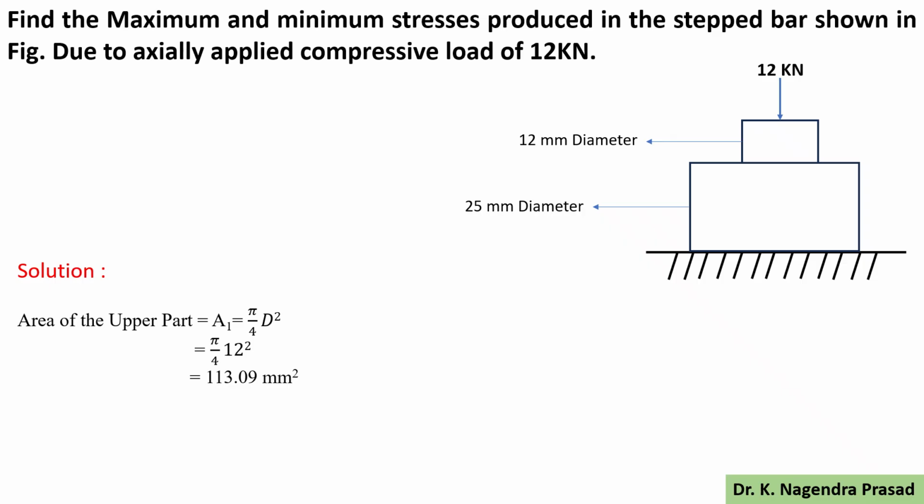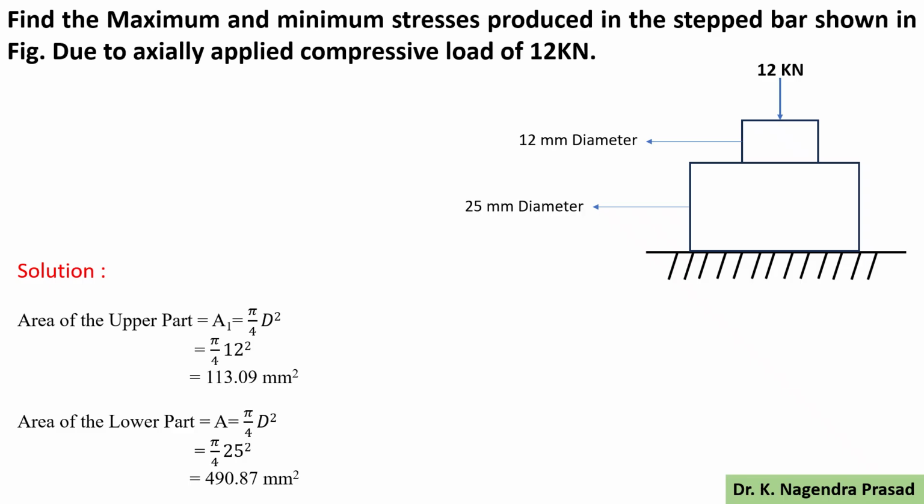Okay, let's first write down the given data. First we have to determine the area of the upper part. The upper part diameter is 12, then the area will be pi by 4 into 12 square. So the area of the upper part is 113.09 mm square. Similarly we calculate the area of the lower part, which is pi by 4 into 25 square, which is equal to 490.87 mm square. So next we have to determine the maximum and minimum stresses.